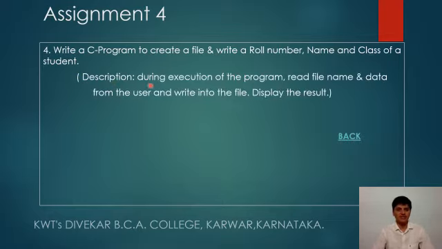The description is: during execution of the program, read the file name from the user itself. You read the name for the file and create the file with the same name, and along with that read the data, that is roll number, name and class of a student, and display the result.